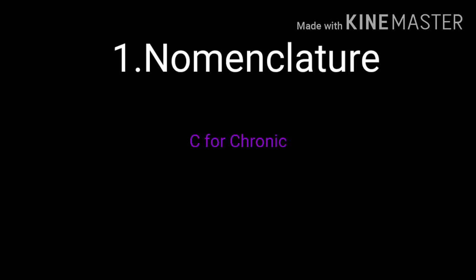So let's get started. In COPD, C for chronic, which means it is a long-term disease or it may take more time to get cured completely. Then O for obstructive. Obstructive means a disturbance or a problem or an abnormality caused in the pulmonary system. Then P for pulmonary. Pulmonary means the body parts which are related to lungs like trachea, bronchi, bronchioles, alveoli.